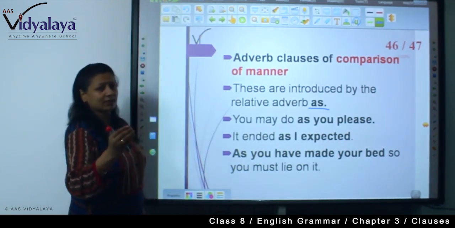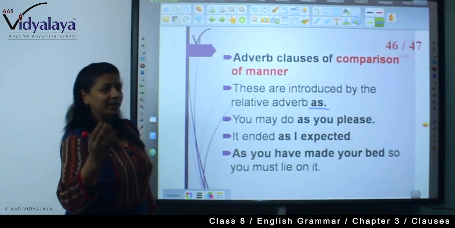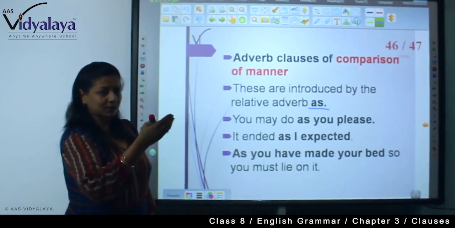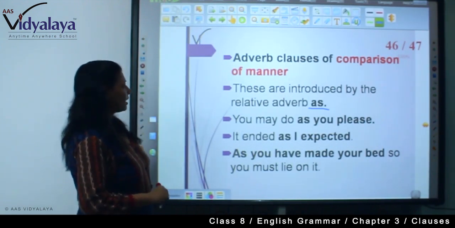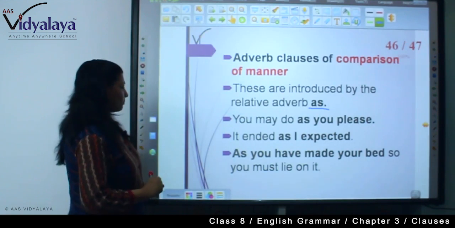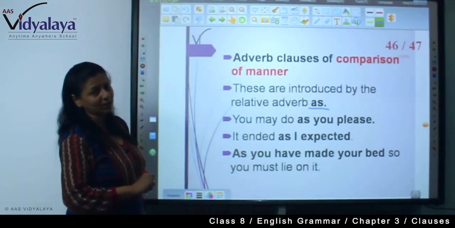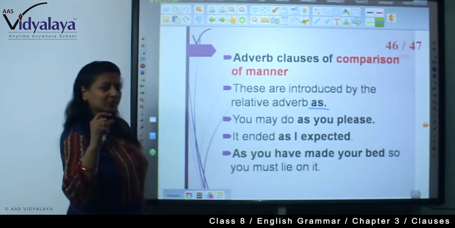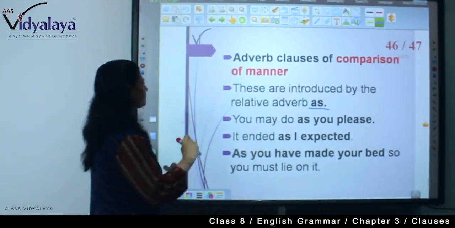So in this way, you are seeing adverb clauses. We can find two types of adverb clauses. One is on the basis of degree of comparison, the other on the basis of manner. Now, it ended as I expected. As you have made your bed, so you must lie on it. So in the manner way, we can find these are the adverb clauses.